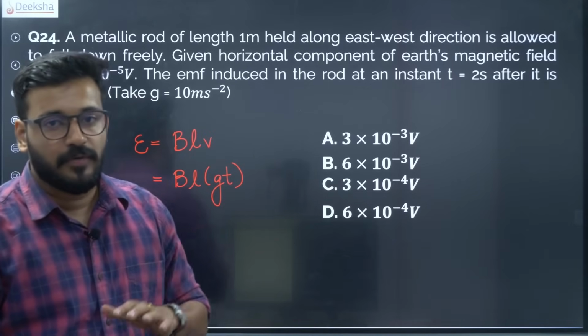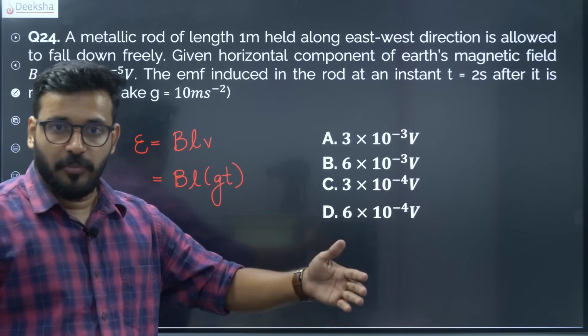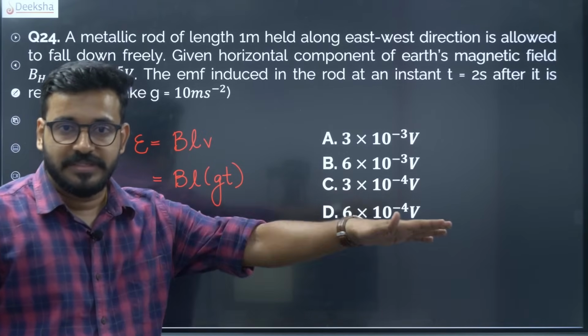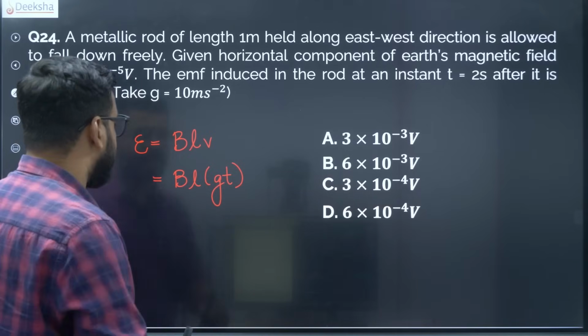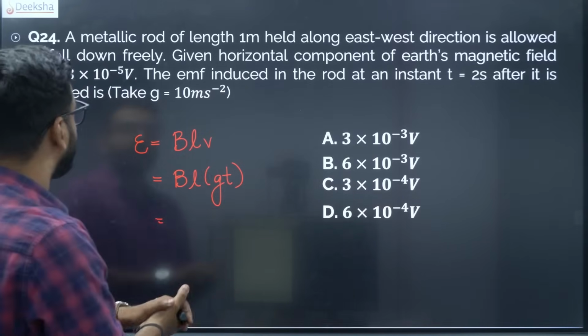Because initial velocity is 0 and according to the first equation of motion, v is equal to u plus at, u is 0, so it is gt. So you have B is equal to, you can substitute all the values.